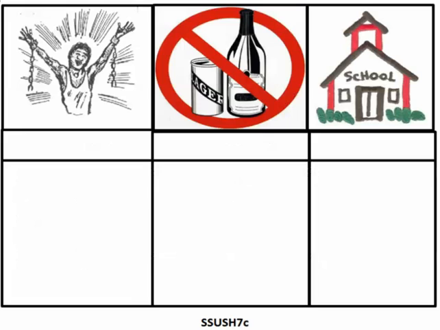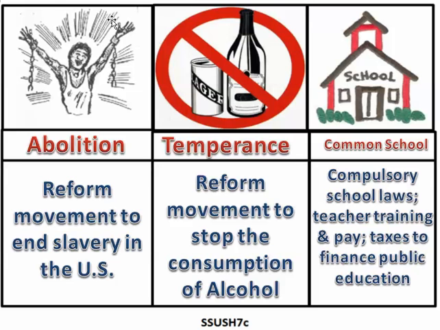I try to use this visual here to get my students to understand the differences between the three, and to give you a graphic organizer to show you which one's which. Of course, you should know what this one is, it should be obvious. But if we fill those in, we get that this abolitionist movement was to end slavery in the United States. So here's a picture of a free slave. That'll help you out, make a visual cue there, abolition to end slavery.